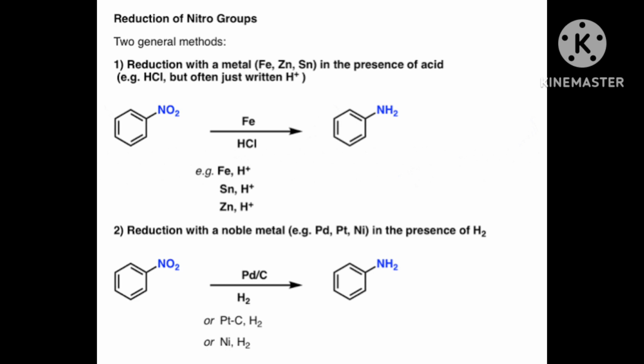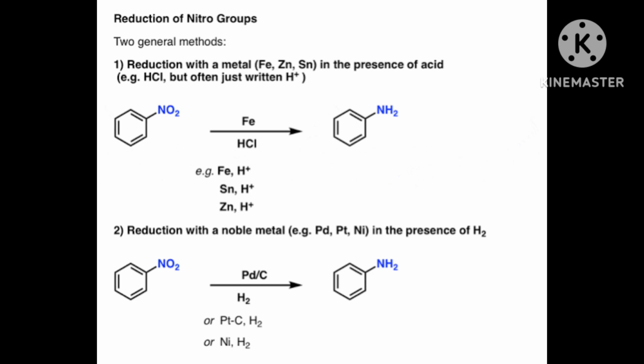Here 2 oxygens are there, so 4 H will be required, and it will go as 2H2O. In the place of oxygen, 2 hydrogen will join, and it will convert to amine. Means in the benzene ring NO2 was there, now it will be NH2.